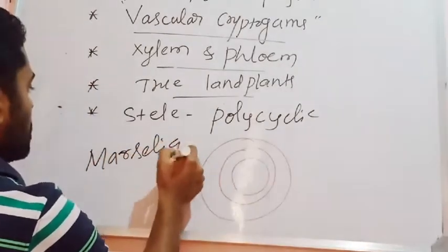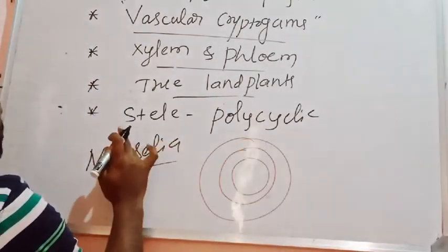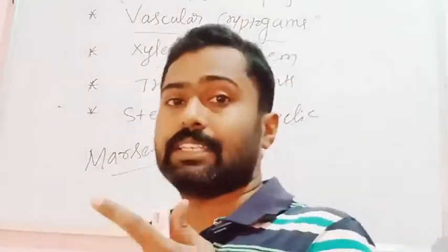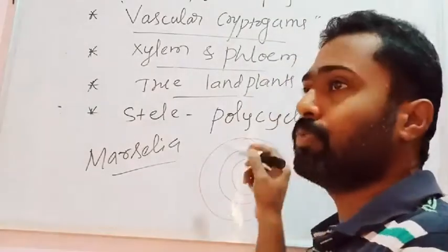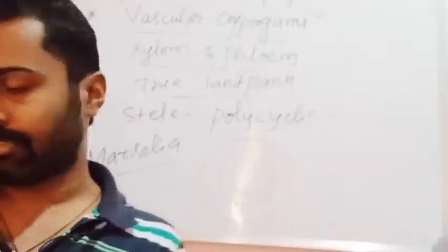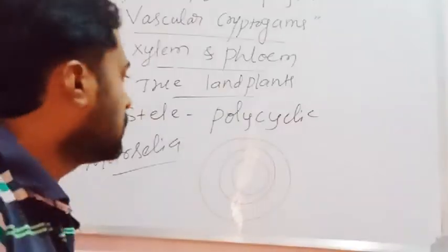That can be seen in plants like Marsilea, not Marchantia. Marchantia is a bryophytic member. Marsilea is a pteridophyte. Polycyclic stele. So it means the stele is found in many rings. When the stele is in many rings, we call it polycyclic stele. Okay, so this is about the stele.